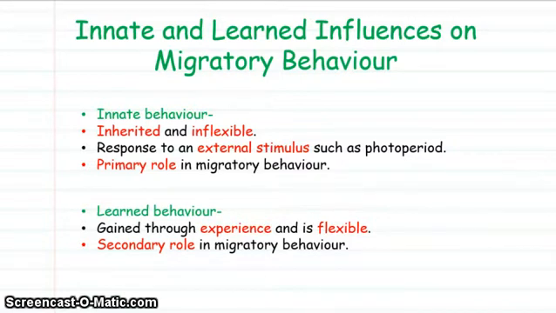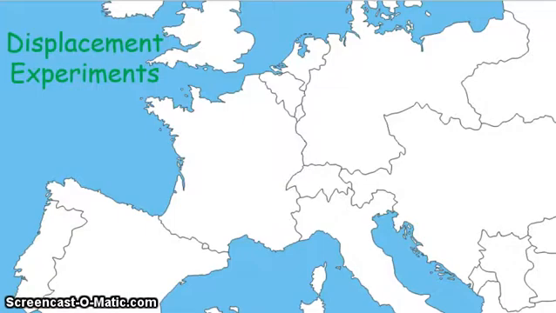And it plays a primary role in migratory behaviour. There is, of course, learned behaviour, and this is gained through experience, and as such it's flexible behaviour. But this plays a secondary role in migratory behaviour. Now this can be shown with what's called a displacement experiment.